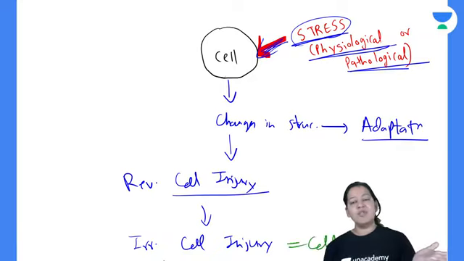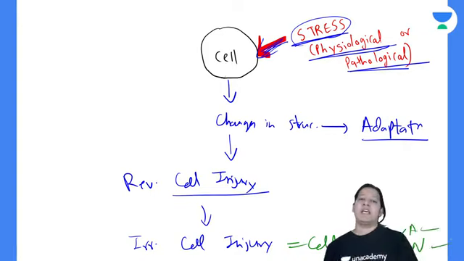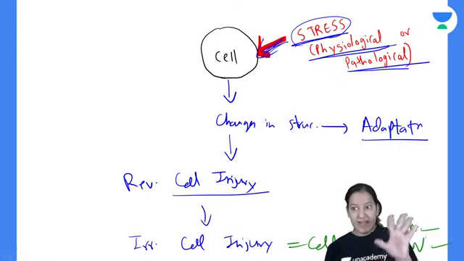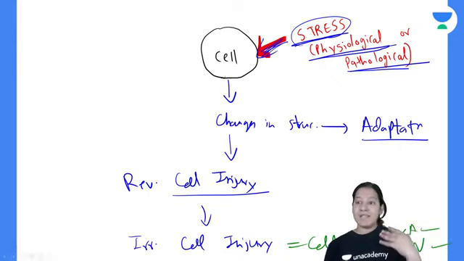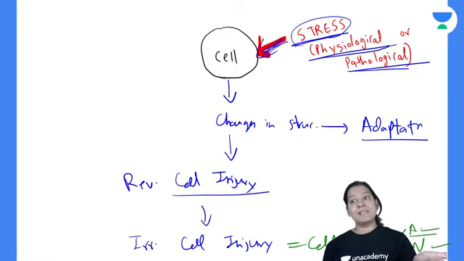So irreversible cell injury means the cell has died. Cell death is of two types, apoptosis and necrosis. These are the two types of cell death. Whenever I teach you cell death, I will tell you the differences between them. Now, some cells die by apoptosis. Some cells die by necrosis.